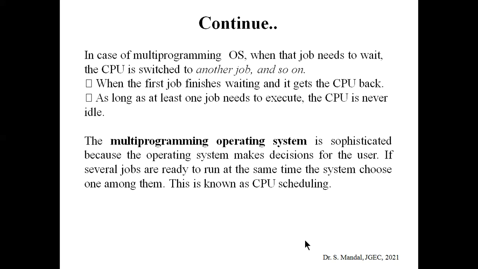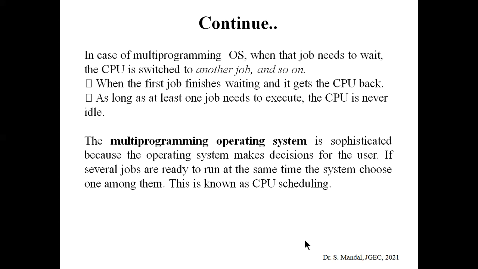Because here the OS makes decisions in favor of the user. If several jobs are ready to run at the same time, the OS will decide which one will run. This is basically known as CPU scheduling. The details of CPU scheduling will be discussed in the upcoming classes.